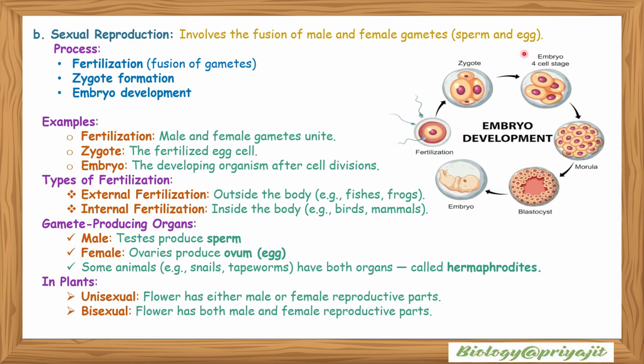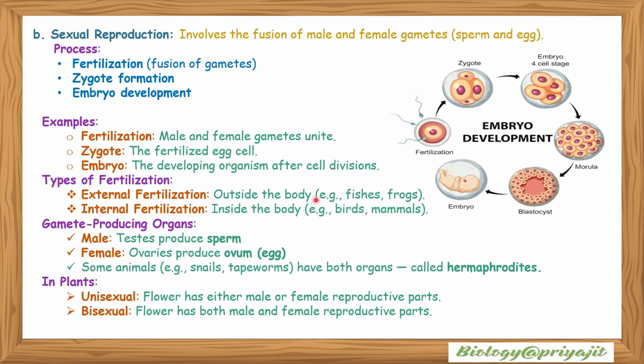Now we'll study sexual reproduction. It involves the fusion of male and female gametes, that is sperm and ovum, which is called fertilization, and then zygote formation occurs, which is followed by embryonic development. Fertilization is when the male and female gametes unite; the zygote is the fertilized egg cell; the embryo is the developing organism after cell divisions. Fertilization can be of two types: external fertilization and internal fertilization.